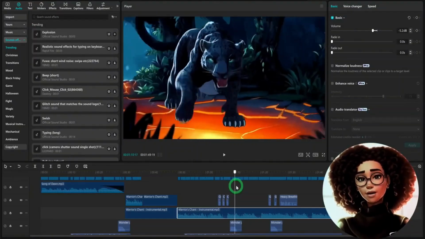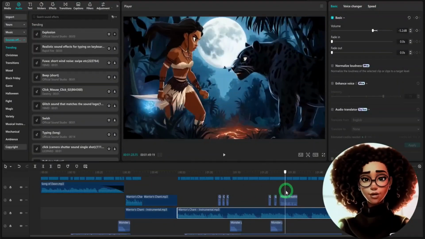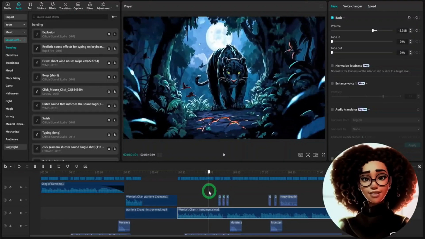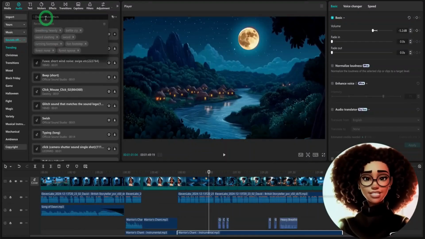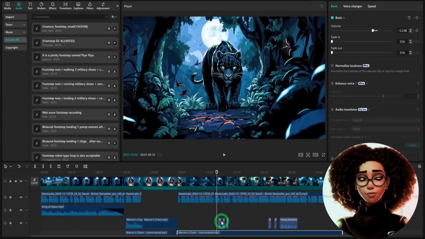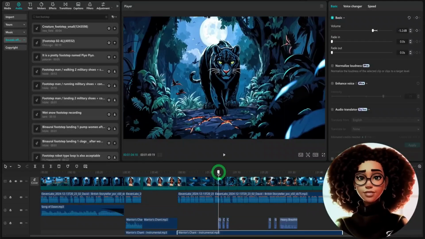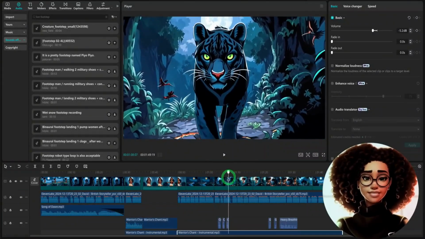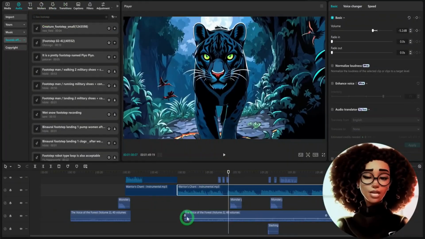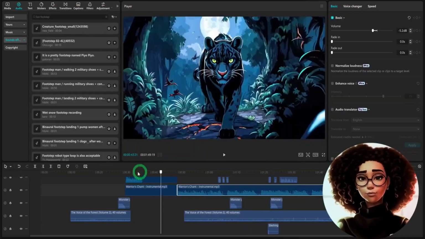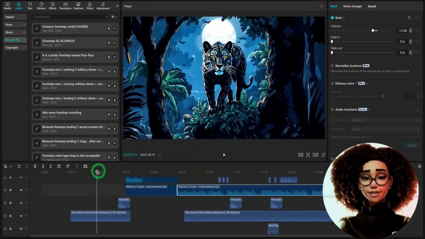I used this monster growling in a couple of places where the jaguar was being active or needed that sound to be. The next thing I did was to look for animal footsteps sound effects. I found one and used it here where the jaguar was walking forward, moving step by step. You need to listen through and then place the effect step by step. The last thing I did was to add a forest sound, which I placed throughout the video to give it that ambience of a forest with water rushing and birds chirping. That was how I was able to put this together.